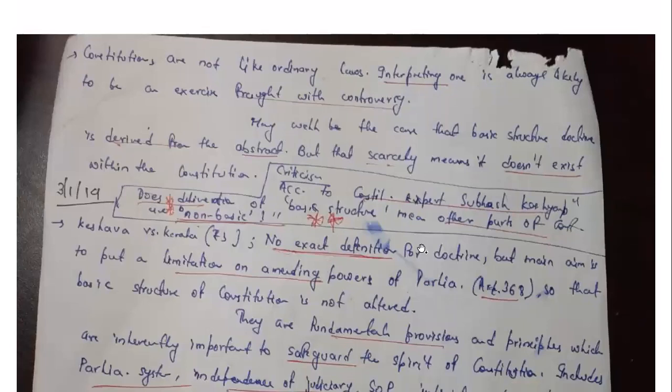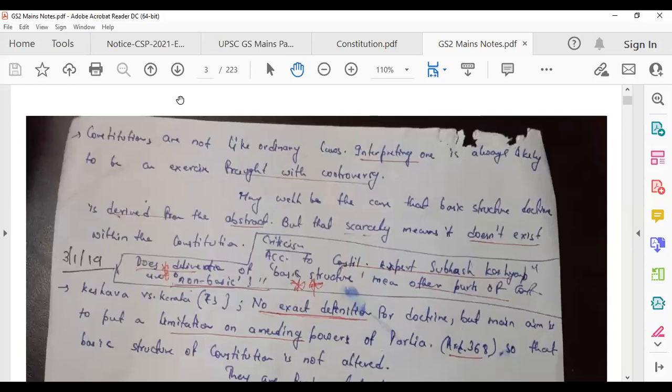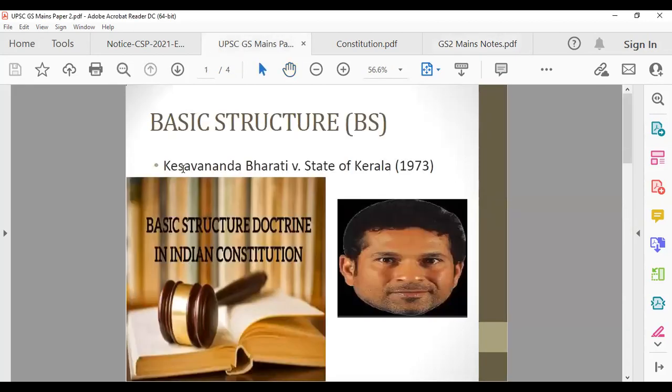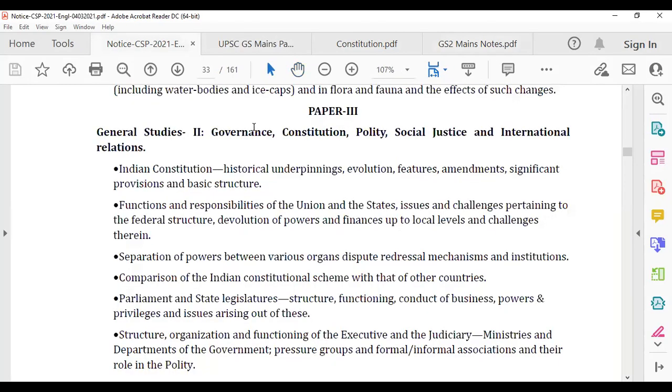So that's what it is actually, and we have discussed anything and everything which you need to know about the basic structure. Hopefully you find this interesting, and that is it, I guess, for this video. Do revise it, do go through it, and this will help you a lot in writing answers on the basic structure, because this is there in your syllabus in bold letters. Not bold letters, I am making it bold for you.